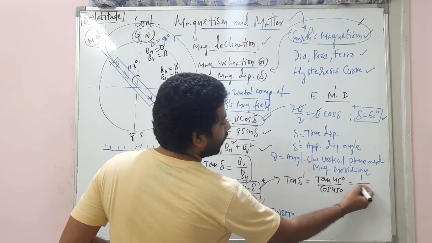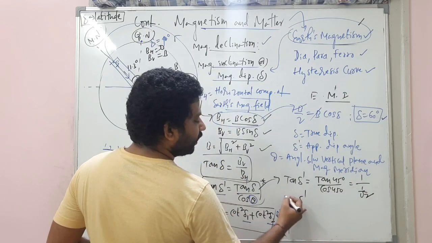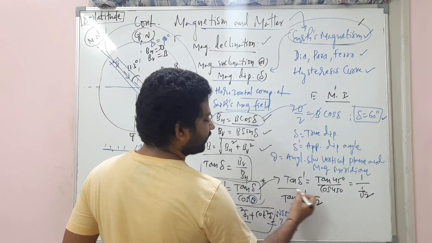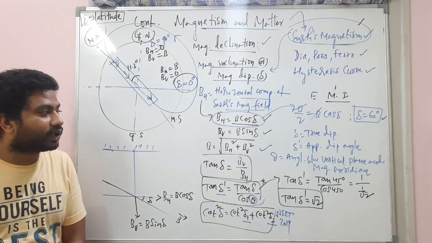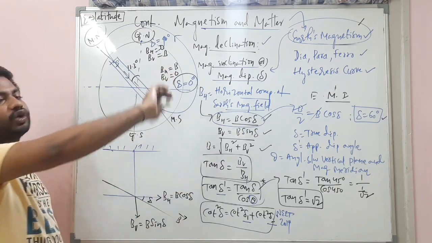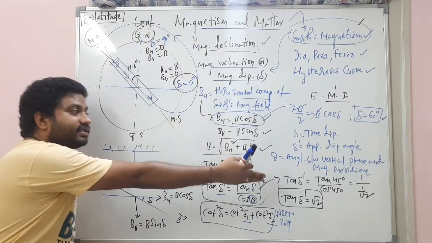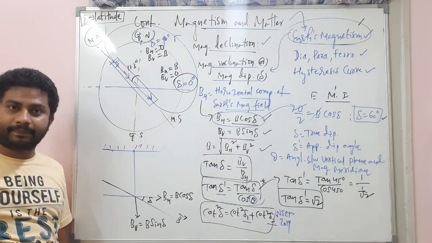Tan 45 is 1. Cos 45 is 1 by root 2. So what is the answer? Tan delta dash is equal to root 2. Like this, questions can be asked. I hope you understand, my dear students. Here itself the questions we have discussed, the numericals, the formulas, and shortcut tricks we discussed.